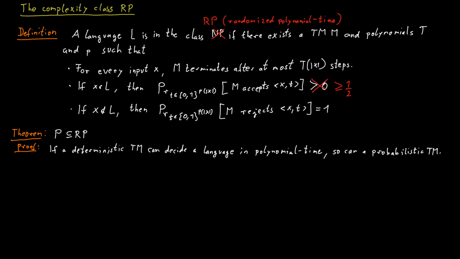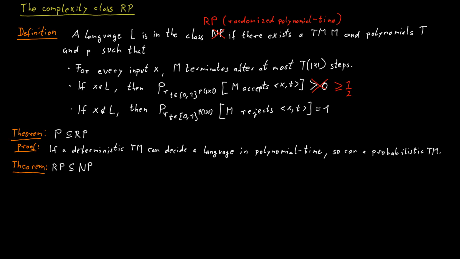Next, let us consider the class NP. How does it relate to RP? Maybe again, pause for a minute, think about the relationship between RP and NP, and what you can say about those two classes. Hopefully you see that RP has to be completely contained in NP.